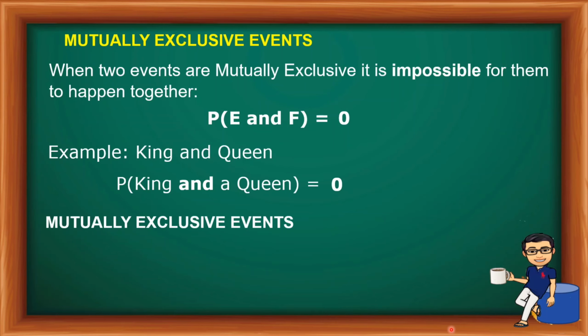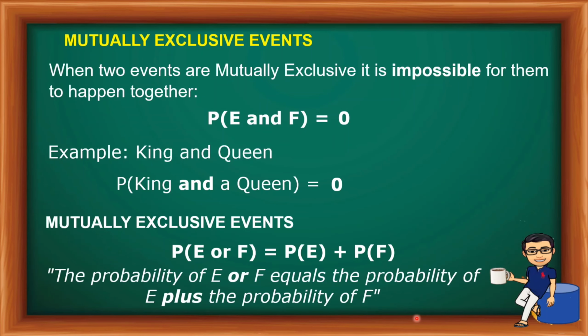Pero kapag mutually exclusive events, dapat ang gagamitin natin ay "or". Okay, so "or" yung pwede kasi it's possible na pwede yung event E at nasa event F. At para makuha yung sagot natin, we will be working with the probability of E or F equals to the probability of E plus the probability of F, or the sum of the probability of E and probability of F. So para clear sa atin, usually "or" yung dapat nating gamitin.